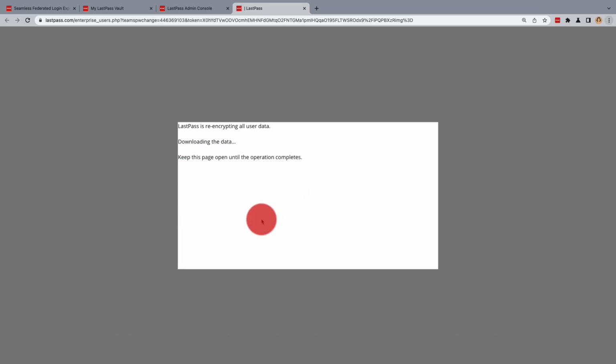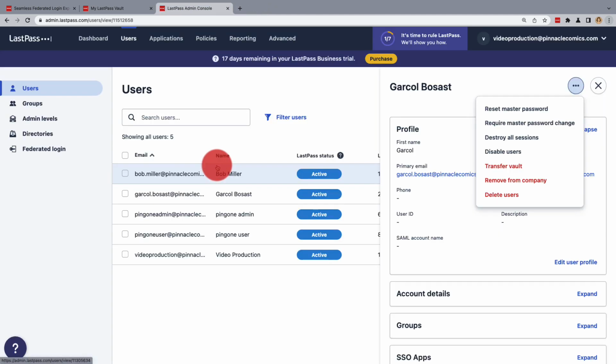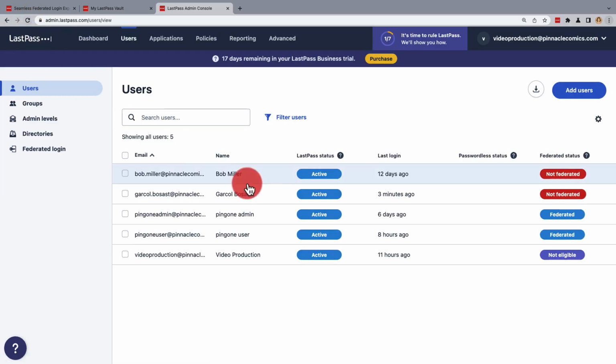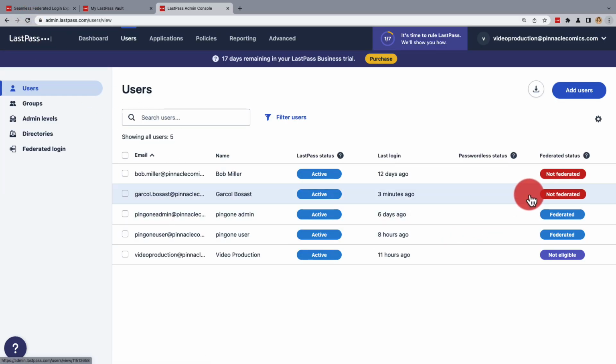The user data will be re-encrypted, and once complete, you can close. Now, as you can see under Users, once the profile of the user has been closed and the page refreshed, the user we defederated is now listed as not federated. Next, you'll mark that user or all non-federated users for refederation.